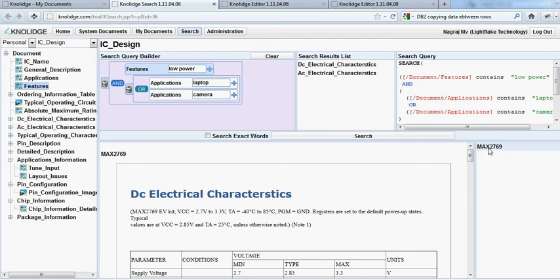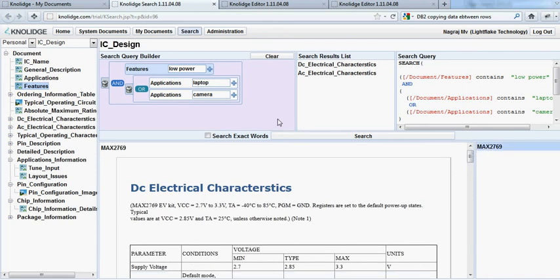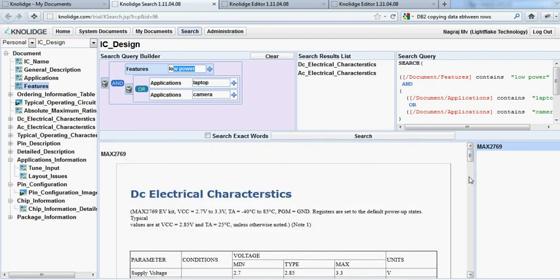So we have this one IC, MAX 279, which specifies it can be used in camera, or in laptop, and it does support a low power mode. So as you can see, there is no limit to it. Just by simply creating documents based on the templates, we have so much power and insights into the data which is there in the documents.